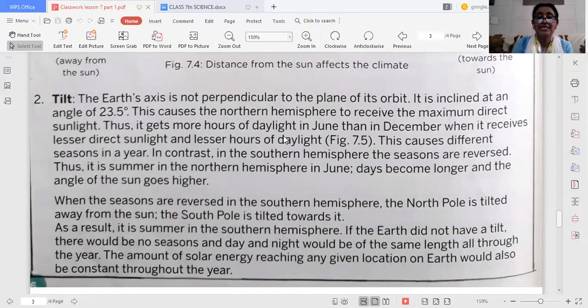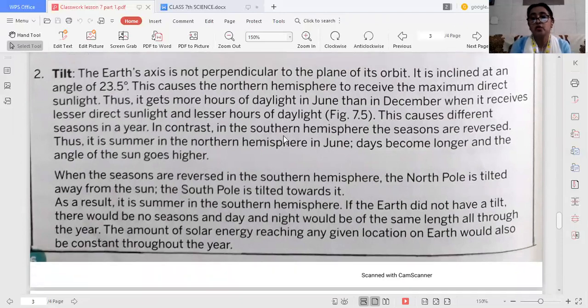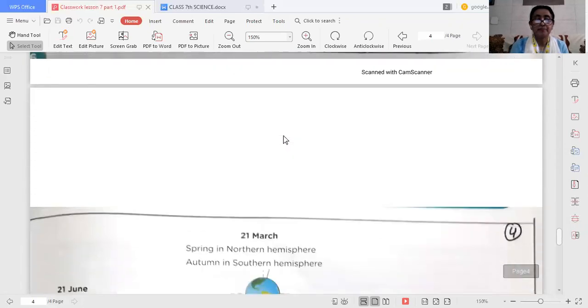The seasons are reversed in the southern hemisphere: the north pole is tilted away from the sun, and the south pole is tilted towards it. As a result, it is summer in the southern hemisphere. If the earth did not have a tilt, there would be no seasons. The day and night would be the same length all through the year. So what does it mean? The amount of solar energy reaching any given location on earth would also be constant throughout the year.